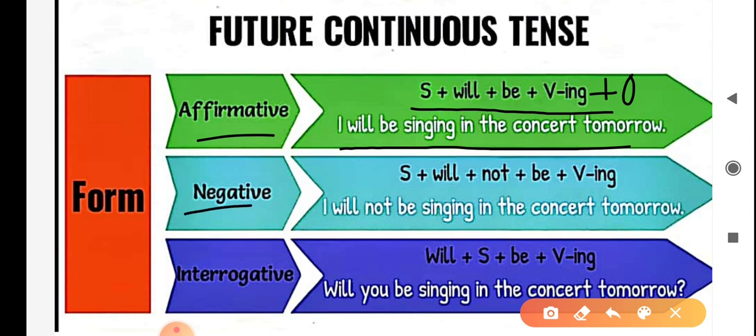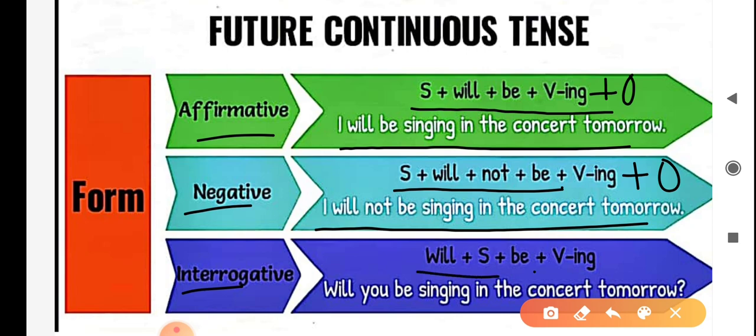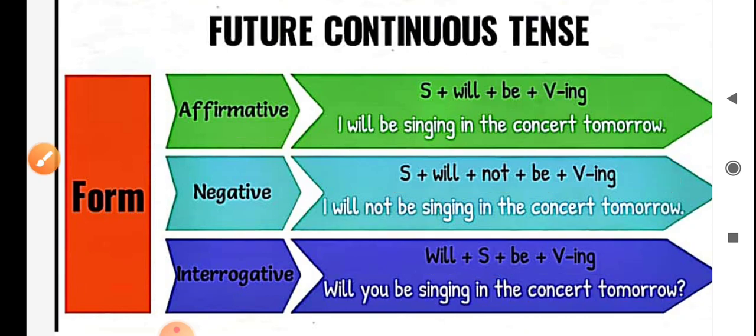Negative sentence, and the structure is subject plus will plus not plus be plus ing form of the verb plus object. For example, I will not be singing in the concert tomorrow. Interrogative sentences, structure is will plus subject plus be plus ing form of the verb plus object plus question mark. For example, will you be singing in the concert tomorrow?